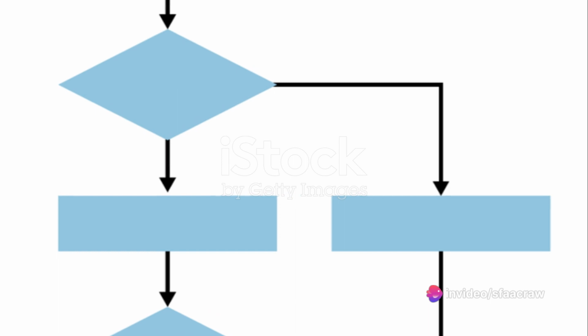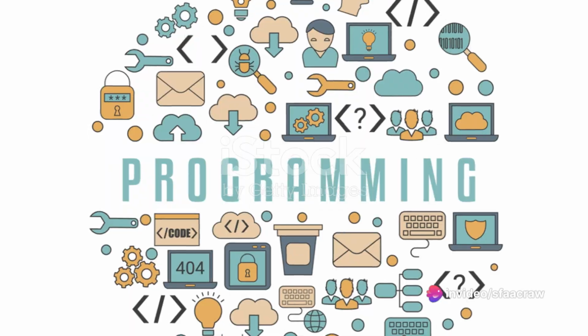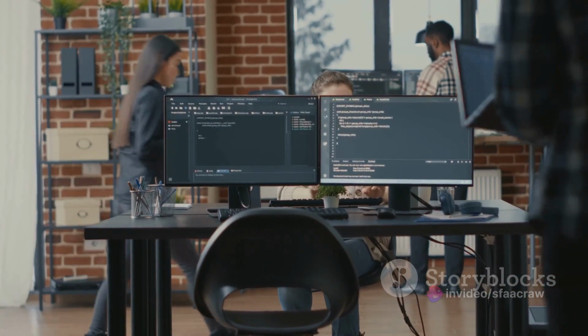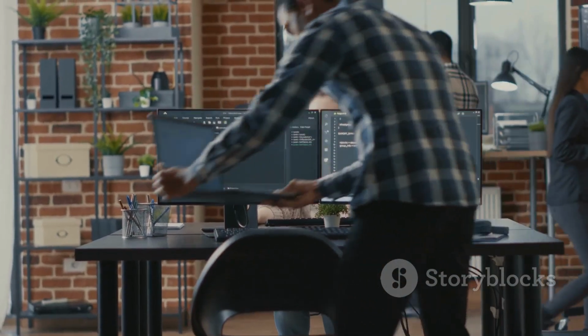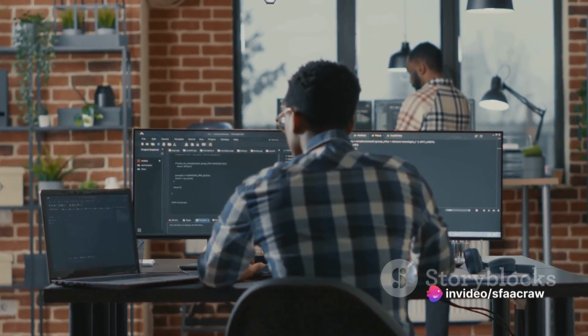Now, consider the if-else statement, a common type of control statement. This little piece of code is a decision maker, determining which path your program should take based on certain conditions. It's like a fork in the road, guiding your code down one path or the other depending on the situation at hand. Control statements like these help programmers manage different scenarios and conditions in their code, allowing for flexibility and adaptability. They're the unseen heroes that ensure our programs can handle whatever we throw at them.